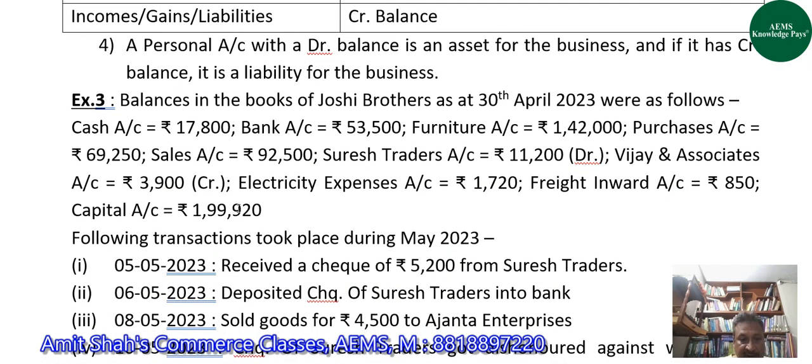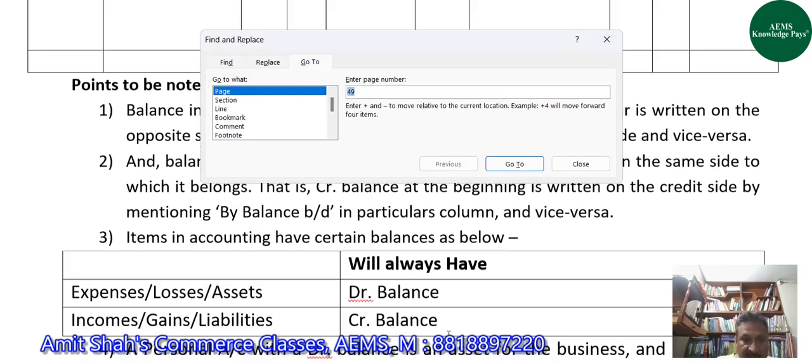After freight inward, guys, the last account that we have here given in the balances is the capital account. Capital always has a credit balance because it is a liability, and that amount is 1,99,920.